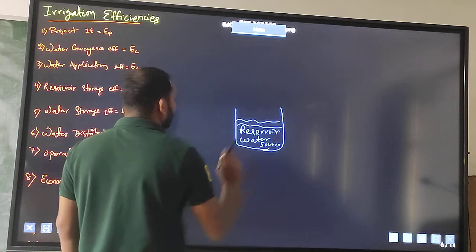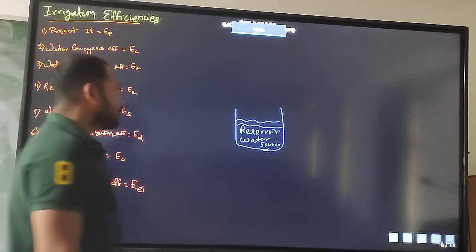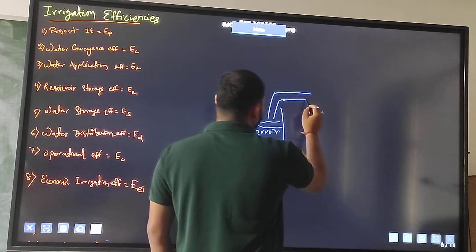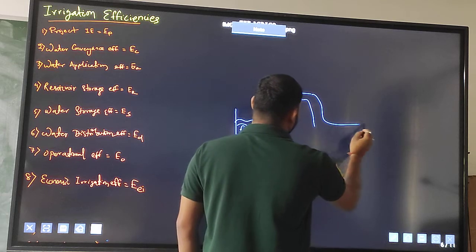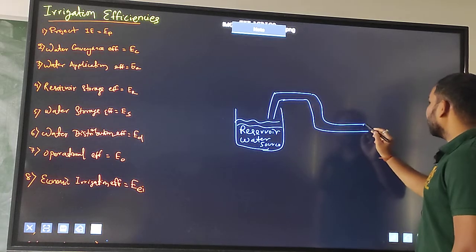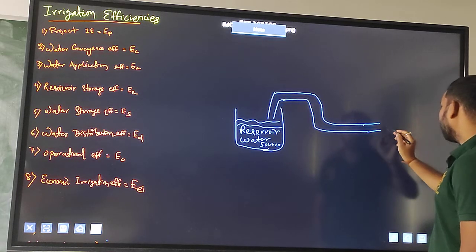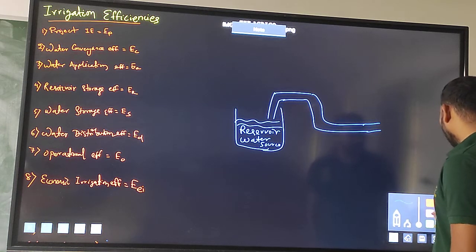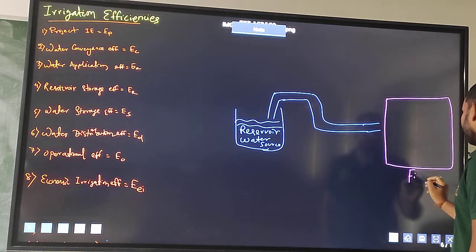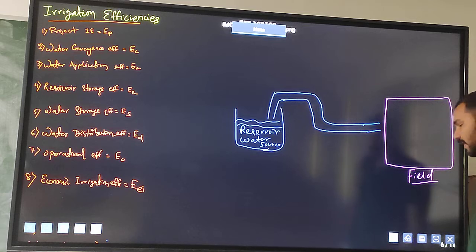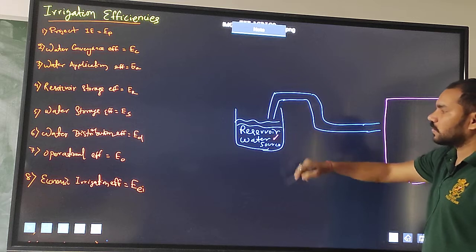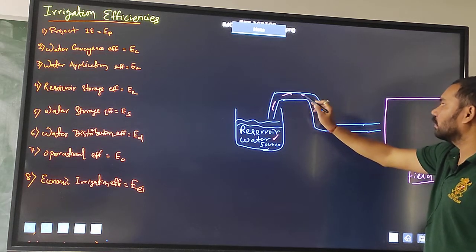From this water source we will collect water, and this water will be distributed to the field head. This is my field. Whatever water is diverted from the reservoir or water source, the water will now move towards the field.